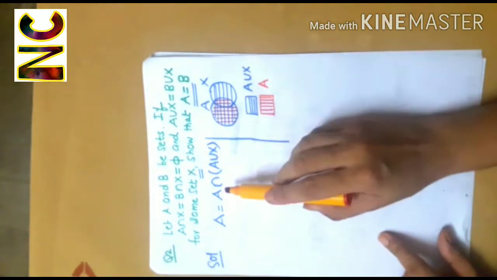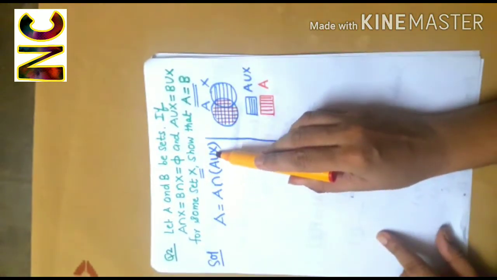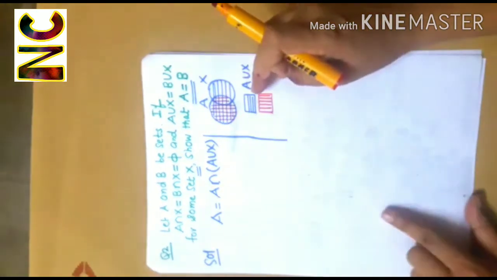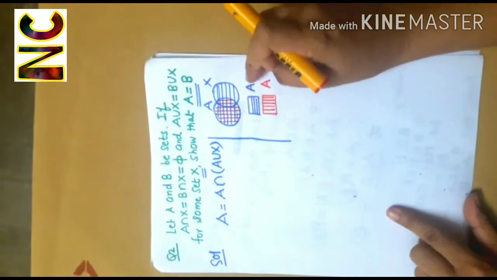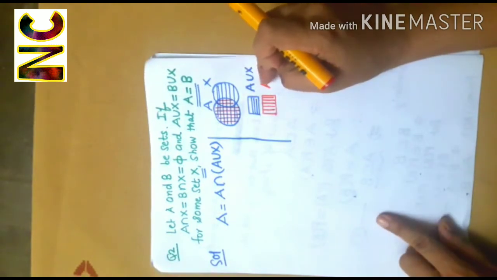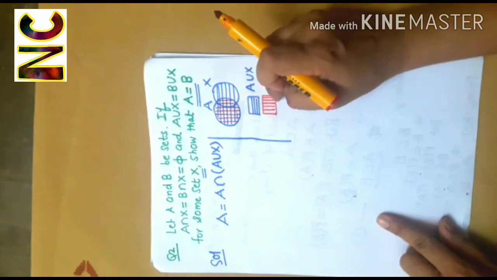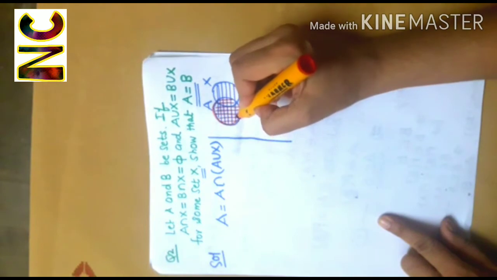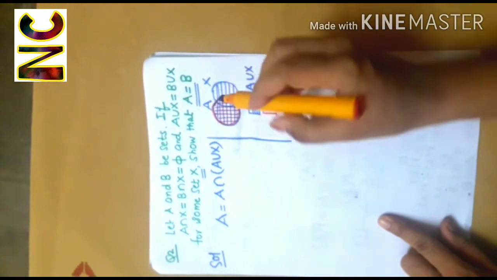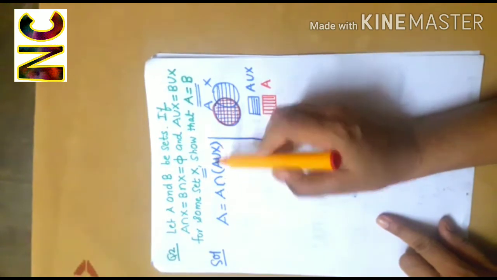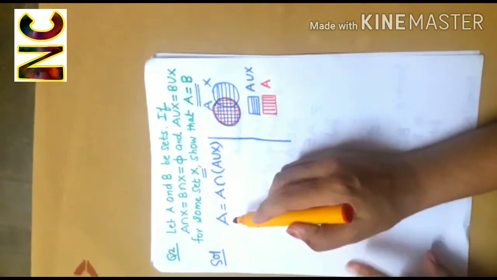So if I compute A intersection (A union X), that is the common portion. So what is the common portion in these two? I need to identify the portion where I get both the blue and the red lines. Yes, it is this portion. And it is nothing but the set A. So A intersection (A union X) is equal to A.